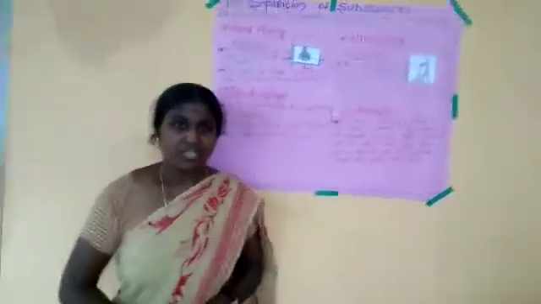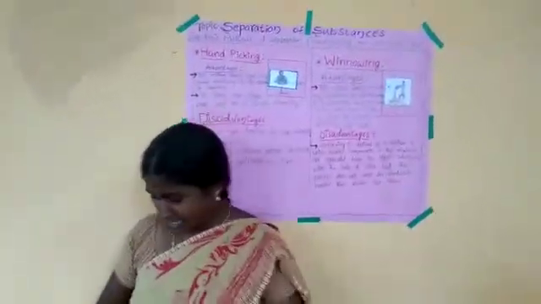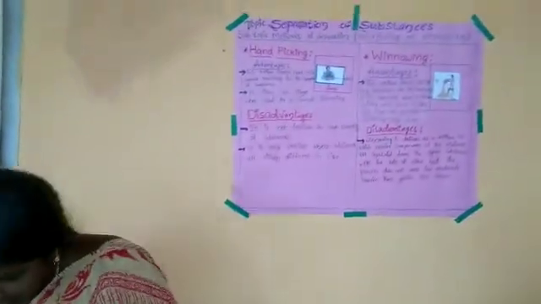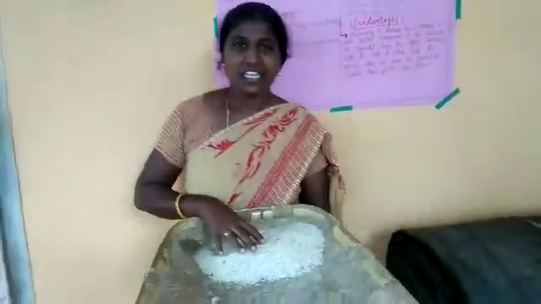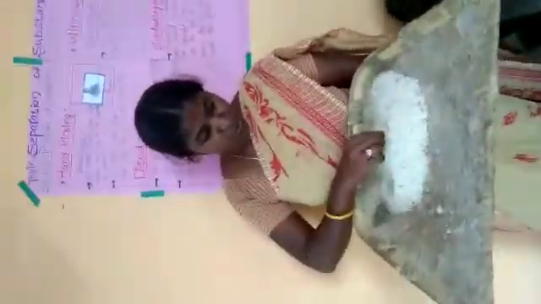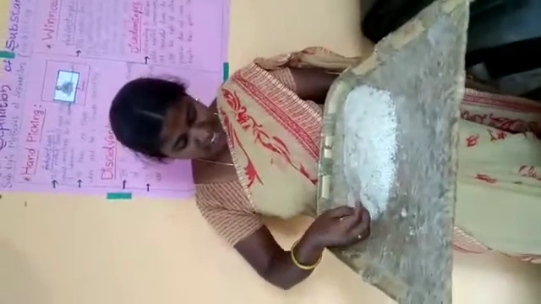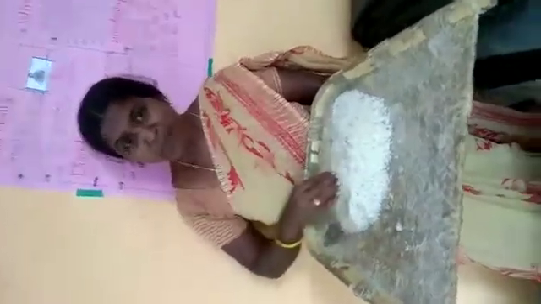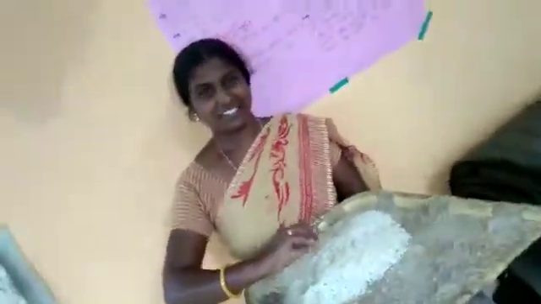For example, generally, see here children, in our houses, our mother separated stones and insects from rice simply by hand.